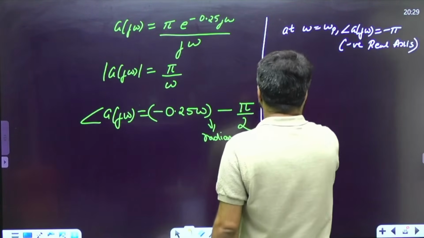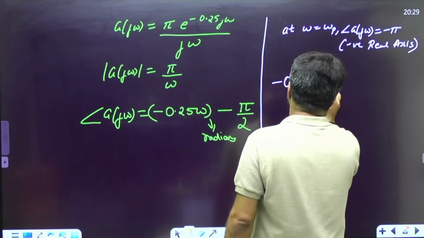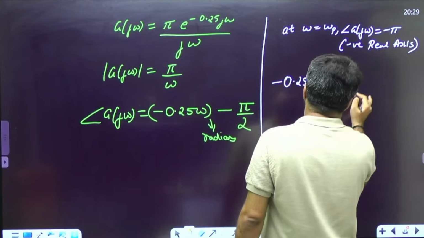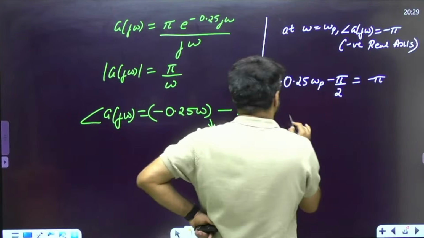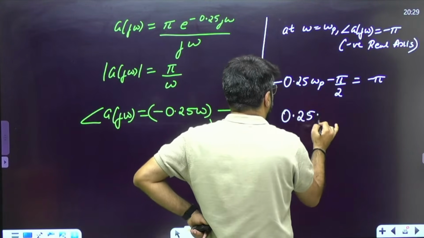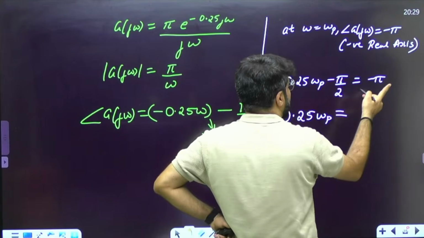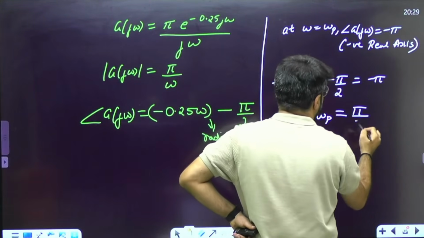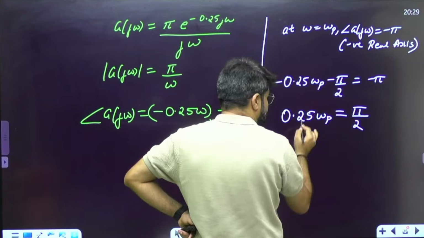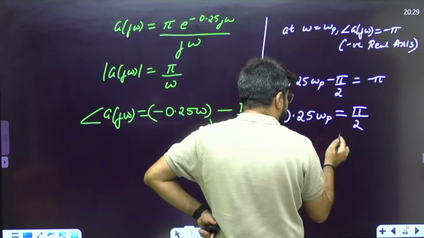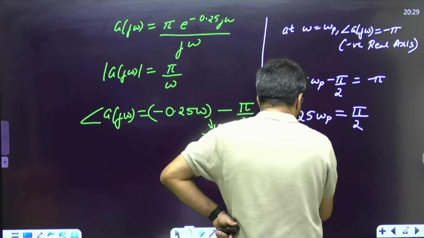So minus 0.25 omega p minus pi by 2 I have to equate to minus pi. That means 0.25 omega p will be pi minus pi by 2, which is pi by 2. So what will be omega p? When you send the 1 by 4 to the other side, 4 pi by 2, that is 2 pi. This is omega p.